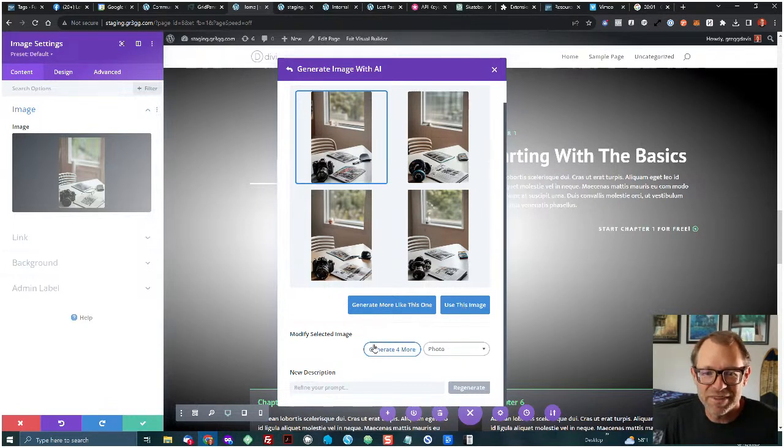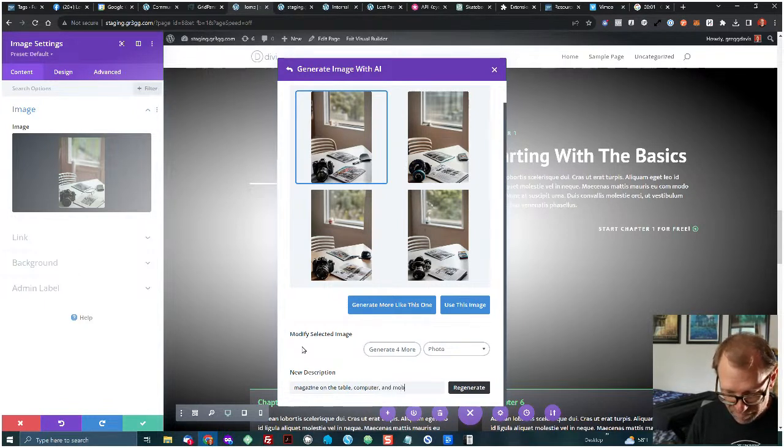Let's try something else. Maybe let's refine the prompt a little bit. Let's see, on the table, magazine, on the table, computer, and mobile phone. This would indicate that they could go ahead and absorb this content through some printed material, or maybe they're looking and researching on the computer. I'm going to just click regenerate.